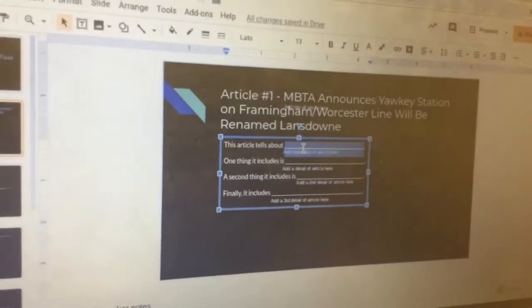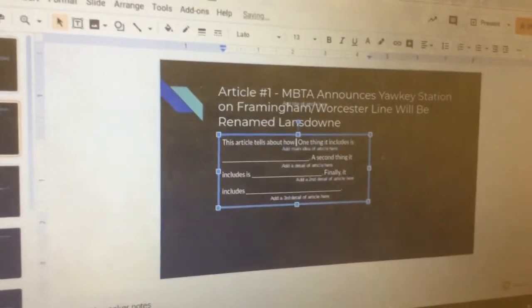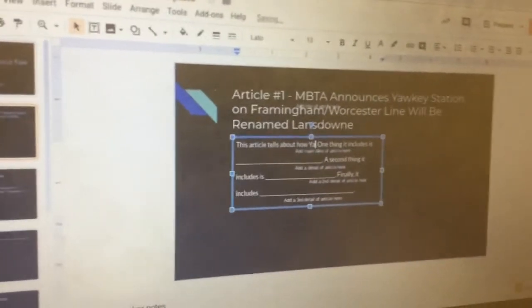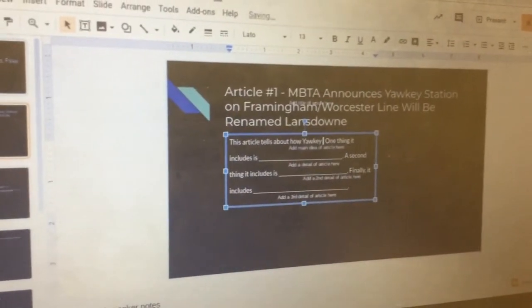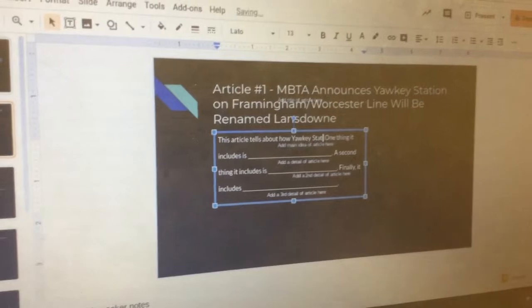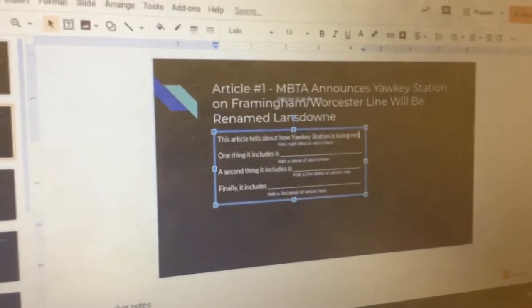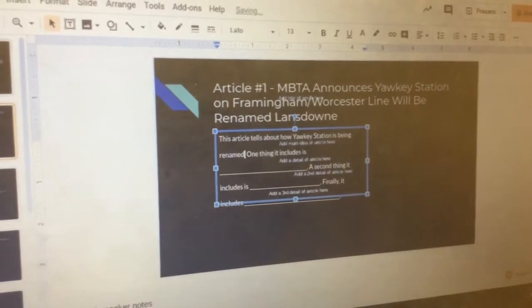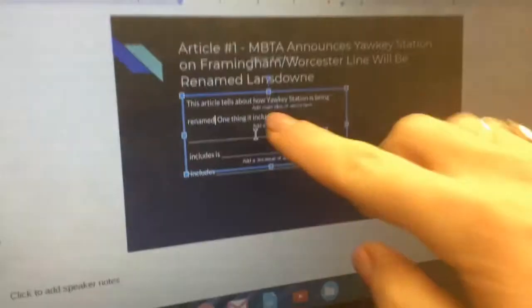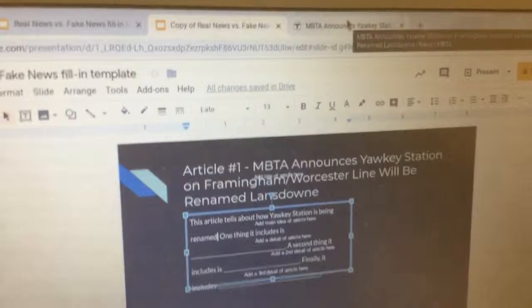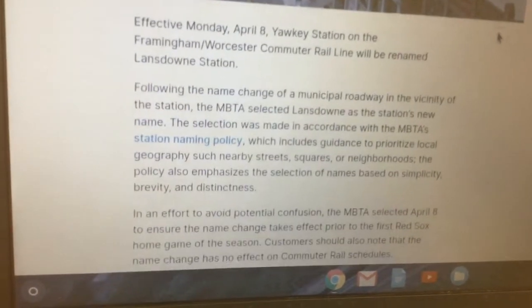So this article tells about how Yawkey Station is being renamed. And then you're going to double click. One thing it includes is, so if we just take a look at the article and get some ideas of things that it talks about.